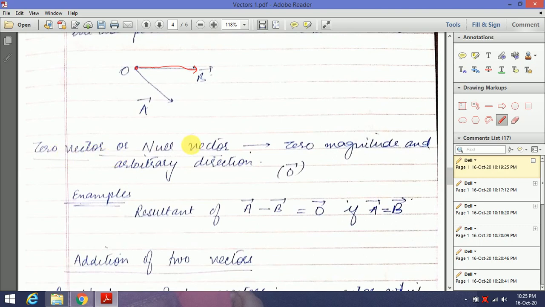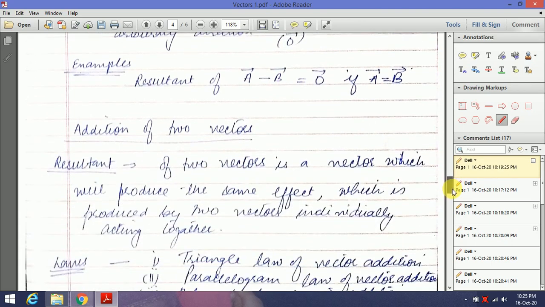Zero vector or null vector: zero magnitude and arbitrary direction. Any vector which has zero magnitude and arbitrary direction is called a zero vector or null vector. Suppose two vectors A and B are equal, then their subtraction, vector A minus vector B, would be a zero vector.